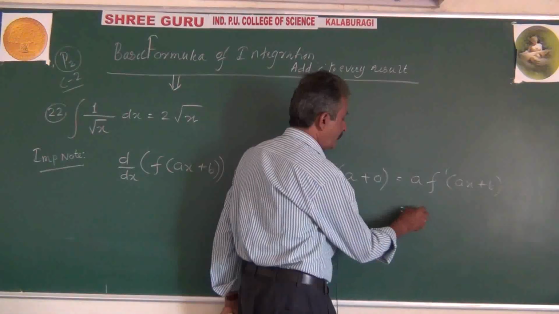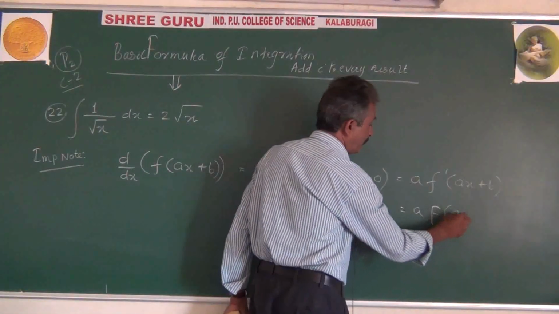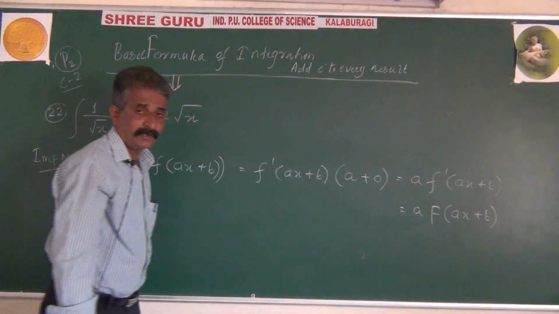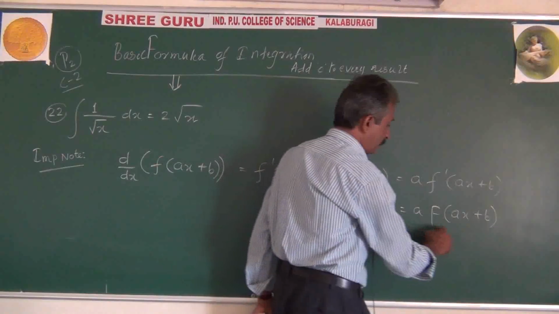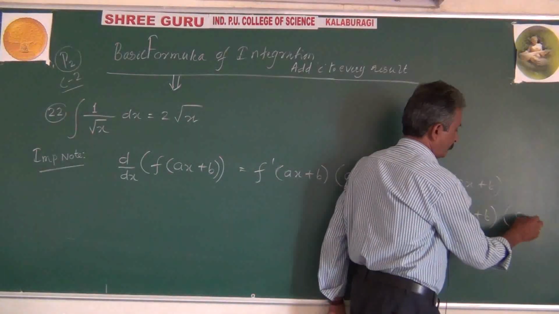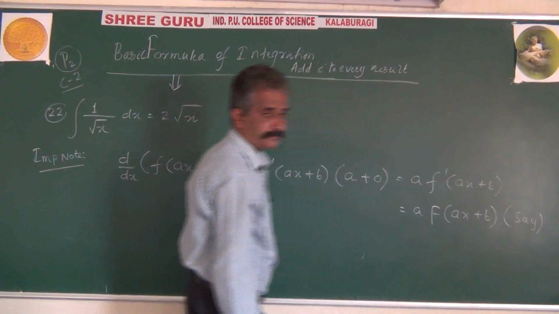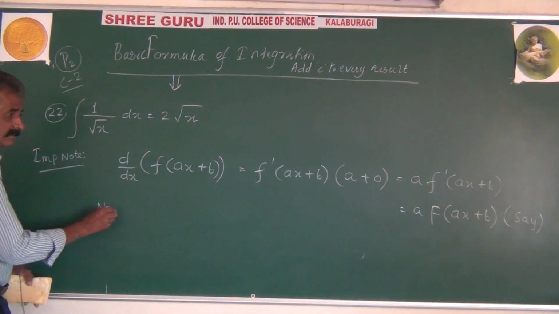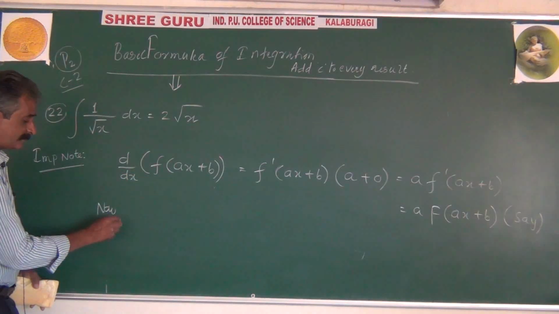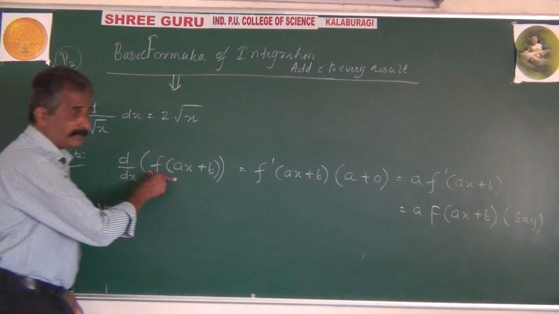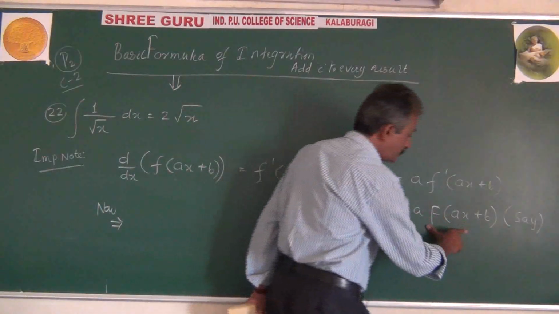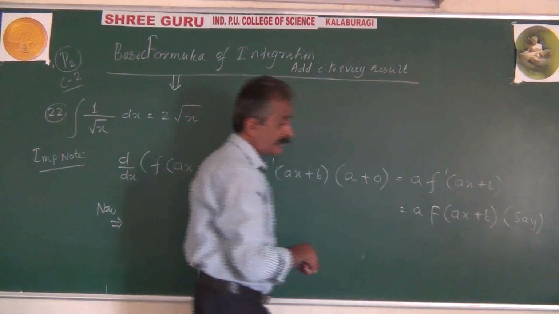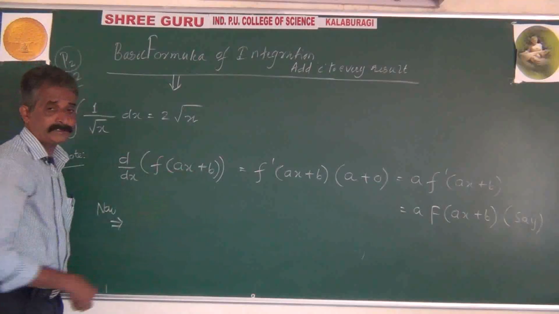Or let it be equal to a into capital F of ax plus b, where I have taken f dash as capital F. Now reversing: when this quantity is differentiated, this is the result of differentiation. Conversely, when this quantity is integrated, our result will be small f of ax plus b.